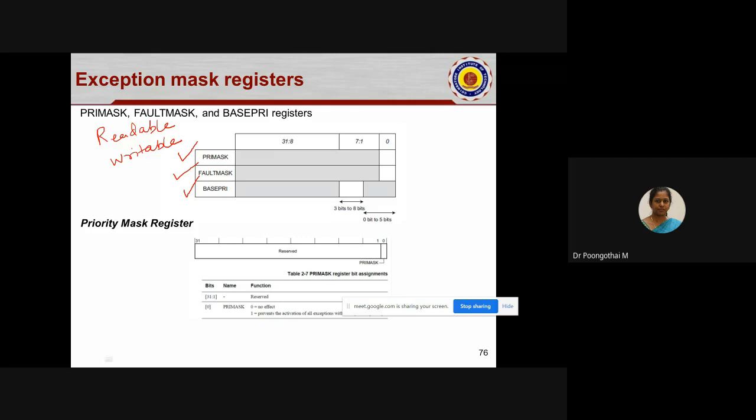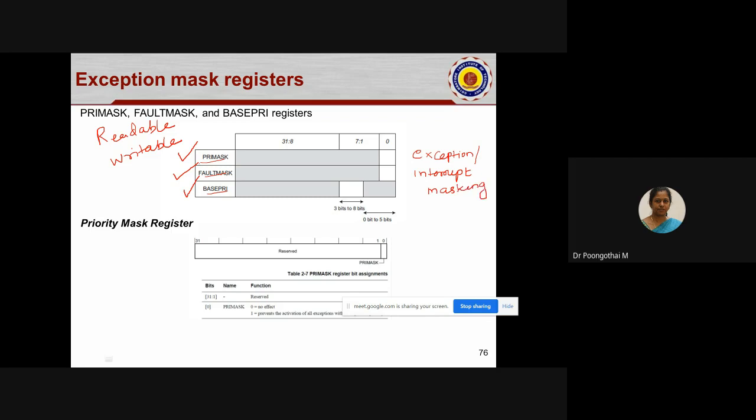Okay. So we have 3 registers: priority mask, fault mask, and base priority. First I will explain the importance of these registers. These registers are used for exception or interrupt masking. What is the meaning of masking?